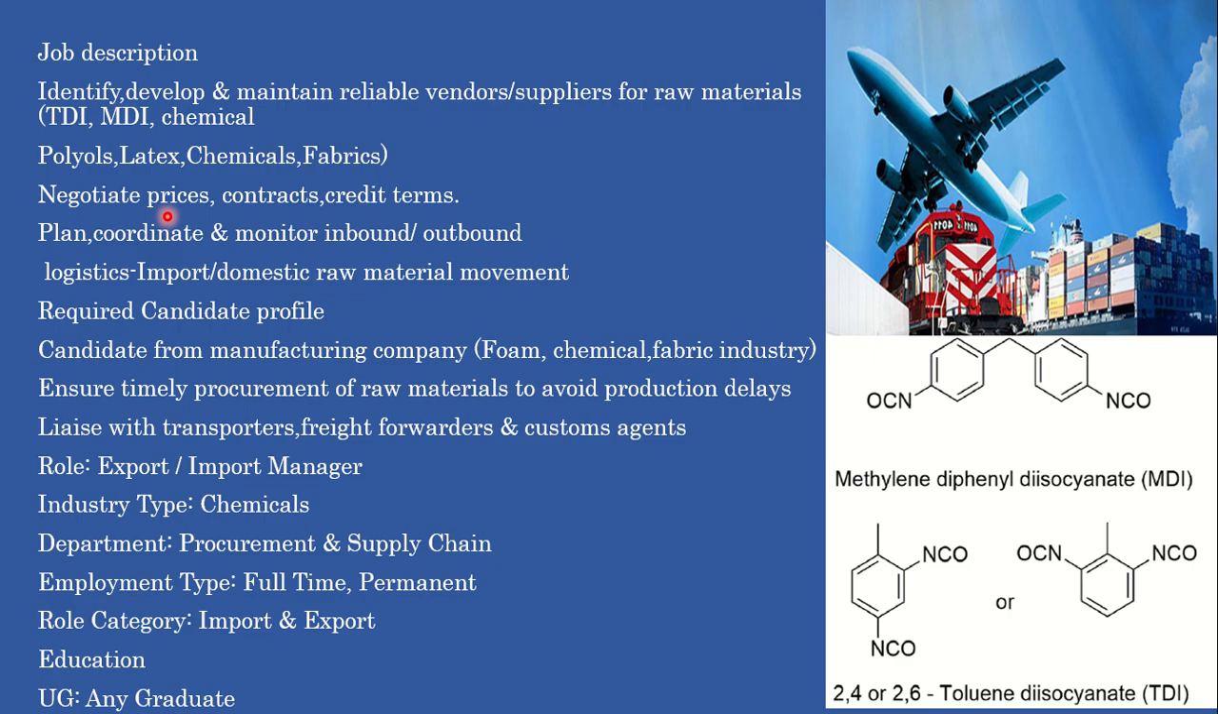Then the required candidate profile. Candidates from manufacturing companies, the foam, chemical and fabric industries are required, and must ensure timely procurement of raw material to avoid production delay. This is a very important thing: you need to import material on time, otherwise your production will be delayed. You liaise with the transporter, freight forwarder and customs agent. Under this, you need to arrange the transporter, freight forwarder and customs house agent.